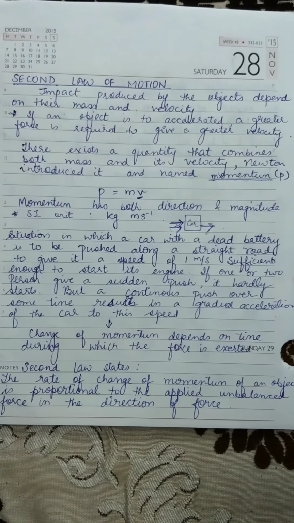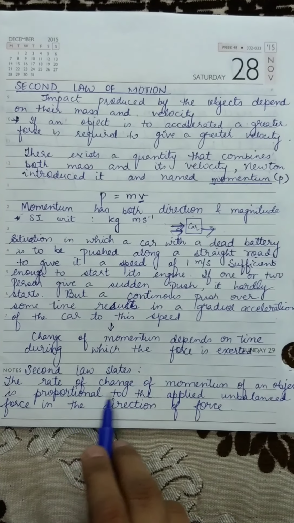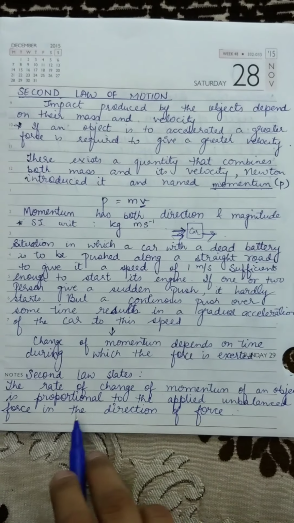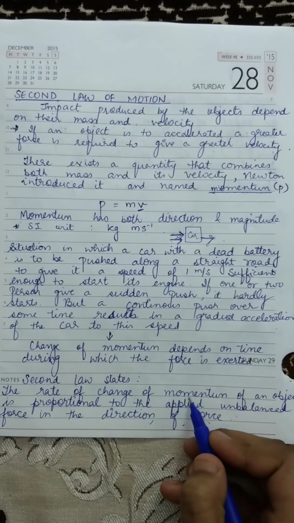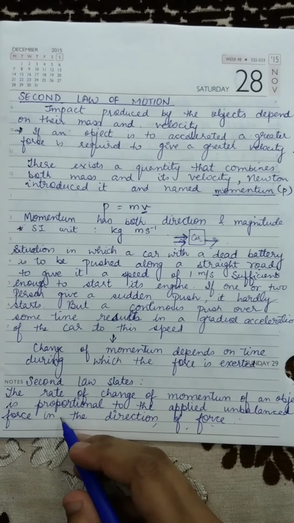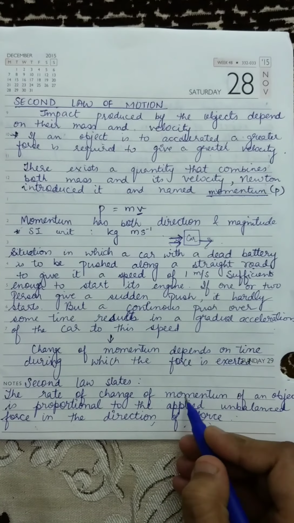So the second law states that the rate of change of momentum of an object is proportional to the applied unbalanced force in the direction of force. That means जो rate of change of momentum है वो अनबैलेंस्ड फोर्स के डायरेक्टली प्रोपोर्शनल है. जितना ज़्यादा फोर्स होगा उतना ज़्यादा हमारा रेट ऑफ चेंज ऑफ मोमेंटम होगा.